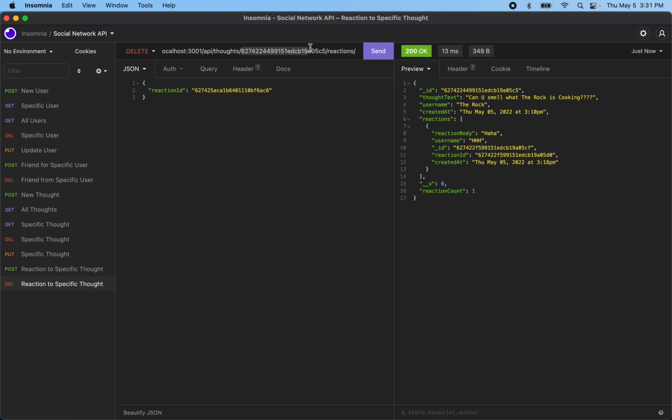So right here in the route, we had the thought ID. Right here in the reaction, we had the reaction ID. Final thing I want to point out, look at the formatting on that date. That is the part of this challenge that took me the longest. So thank you so much for bearing with me. I hope that was as beautiful as I wanted it to be.